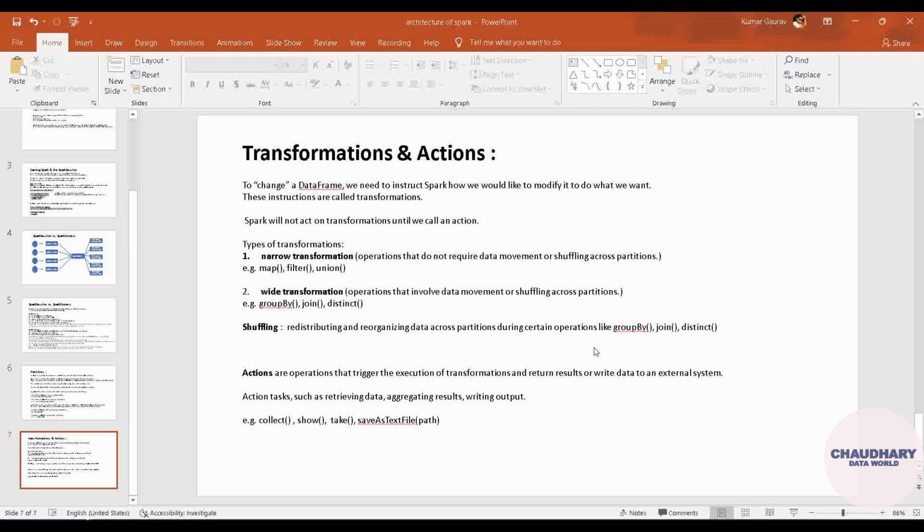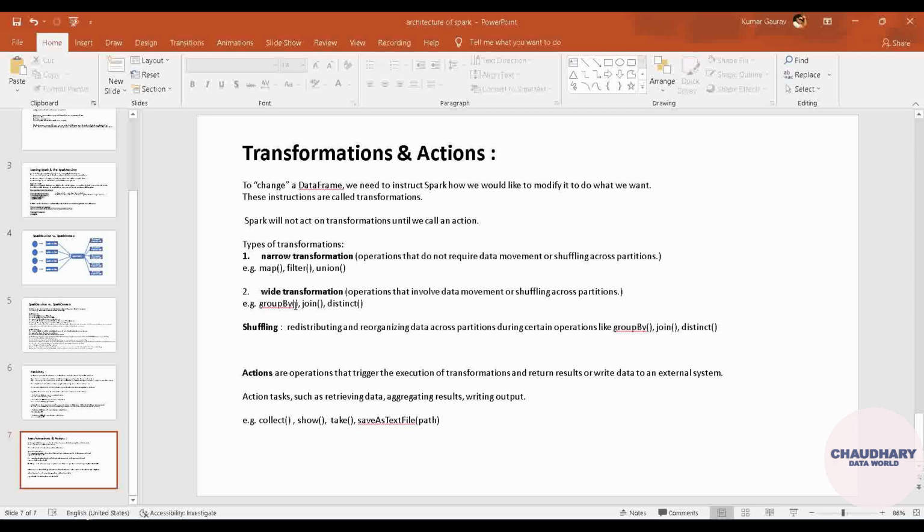Let me explain again, that suppose if you are having a group by, correct? This group by is applicable on the whole of the data set, that means the whole of the data frame which you are having. It doesn't understand that it has been partitioned into different partitions. That means suppose if you are having 1000 rows in your data, this group by is to be applied on each of the rows, right? So whatever number of partitions it has been divided into, it doesn't care for that. It will group by the whole set of data.